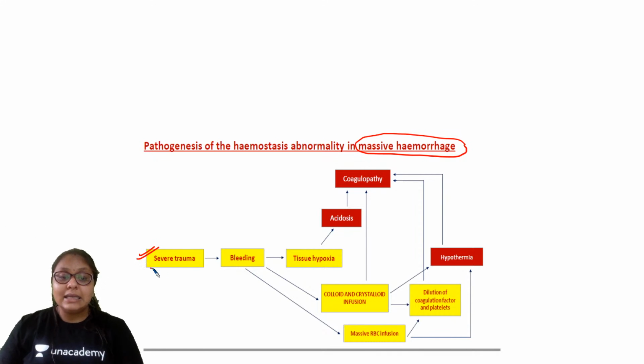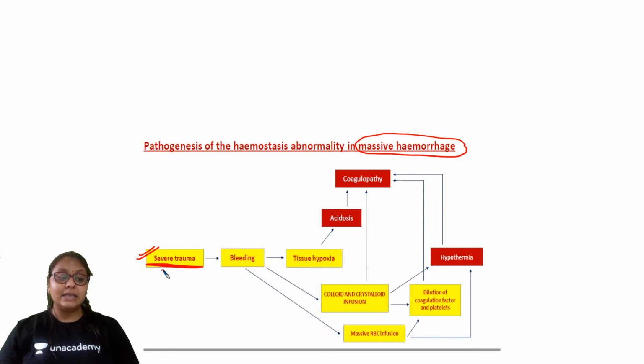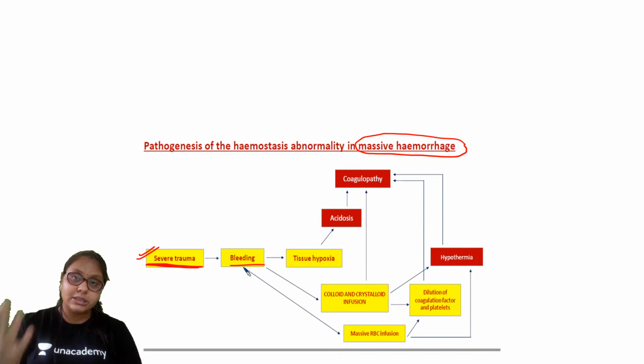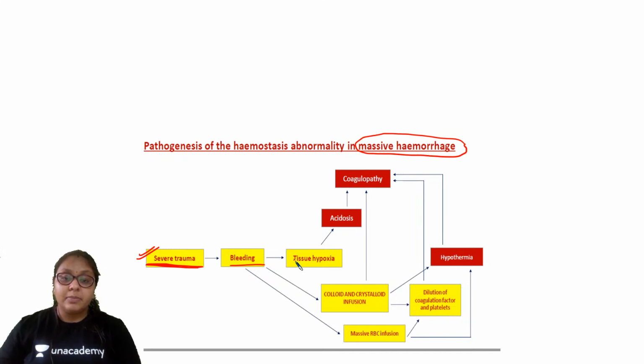So whenever there is severe trauma, that will cause bleeding. Because of the bleeding there might be tissue hypoxia, because the oxygen carrying capacity is also decreased. Blood loss is happening, so there will be a deficiency of oxygen, so there will be tissue hypoxia. Because of tissue hypoxia, what will happen? Anaerobic respiration and there will be acidosis.